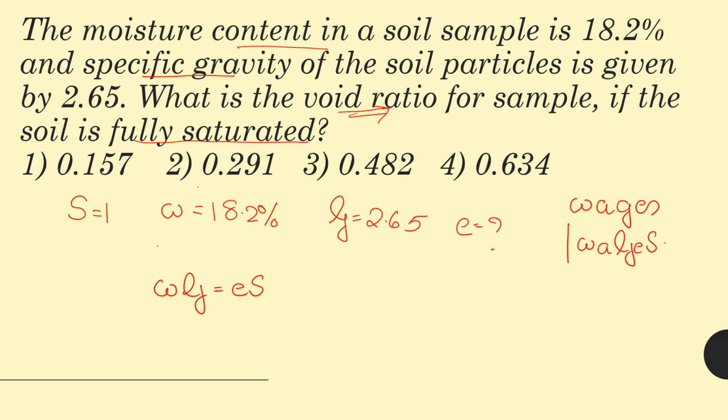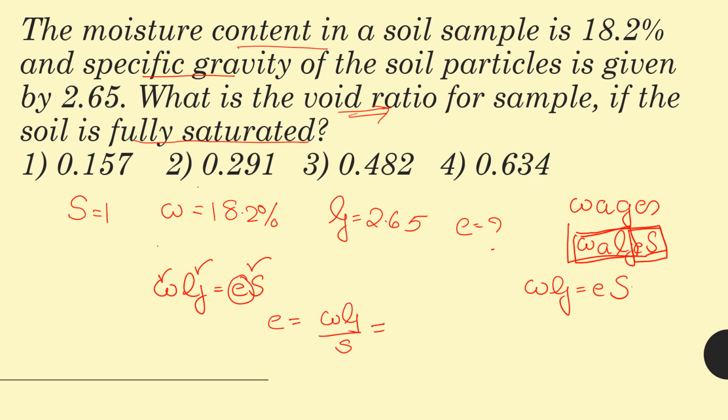When you remember this word, WG is equal to ES. Equating this, we can find out the missing factor. Here, W is given, G is given, S is given. You have to find out E. E is equal to simple equation WG by S.